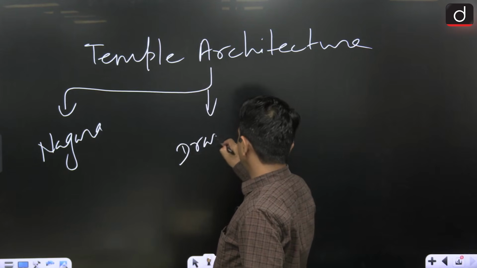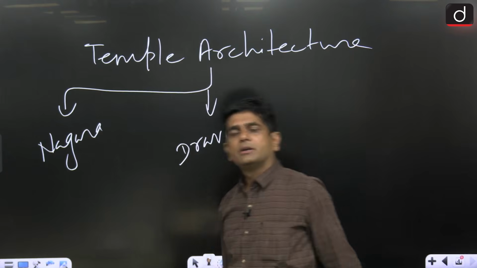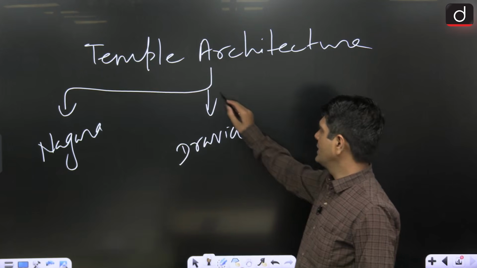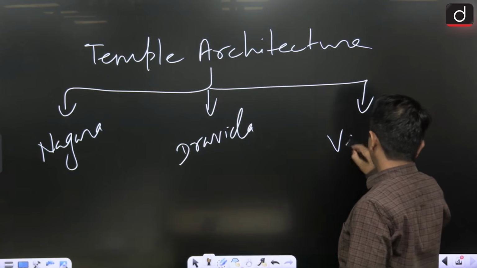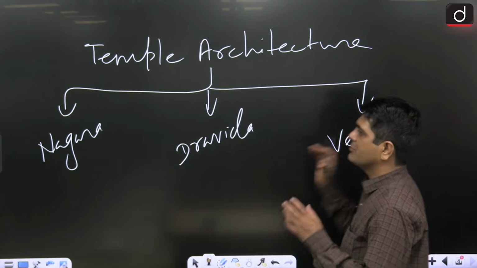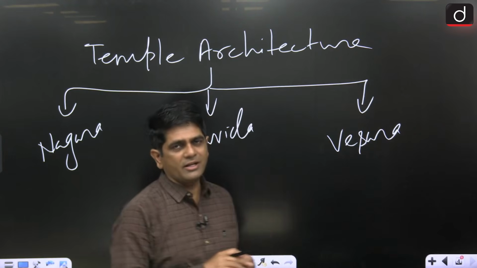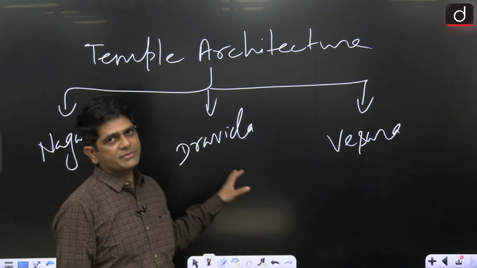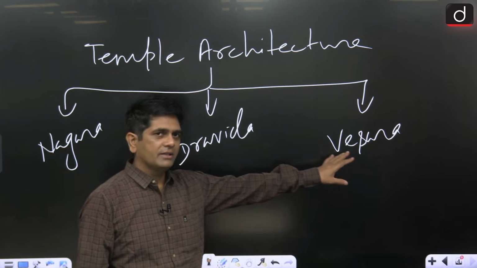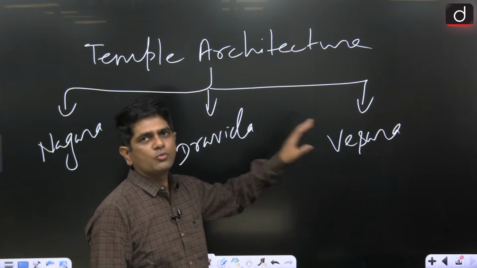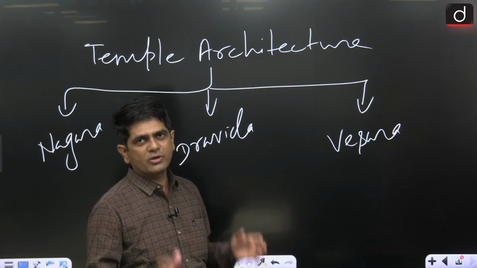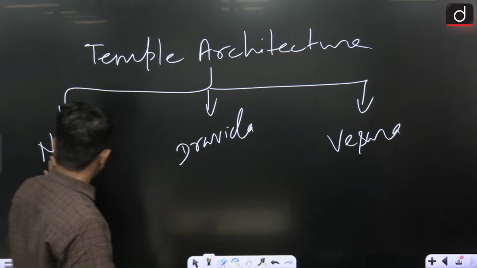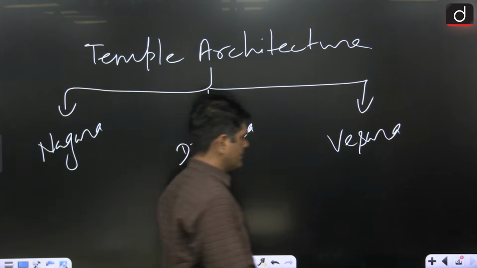Then the Dravida, it developed in the southern part of India, or south of the river Krishna. And the third one is the Vesara. It was a hybrid style, a synthesis, a mixed style covering the features of Nagara as well as Dravida temple architecture, developed in the Deccan region, or more precisely between the Vindhyan range and the river Krishna, known as Vesara. So, first, starting with the Nagara temple.